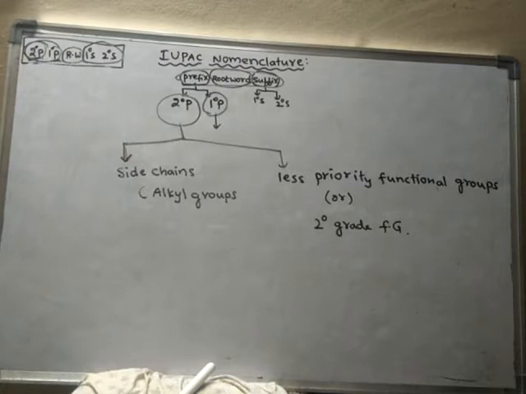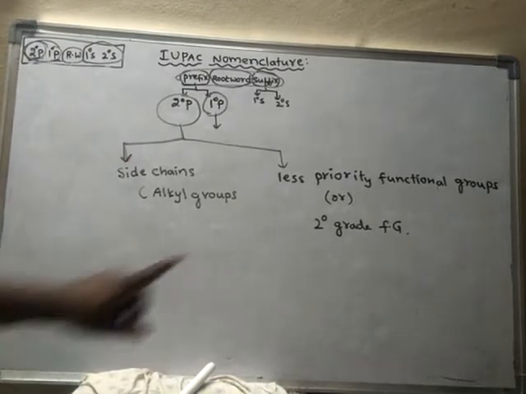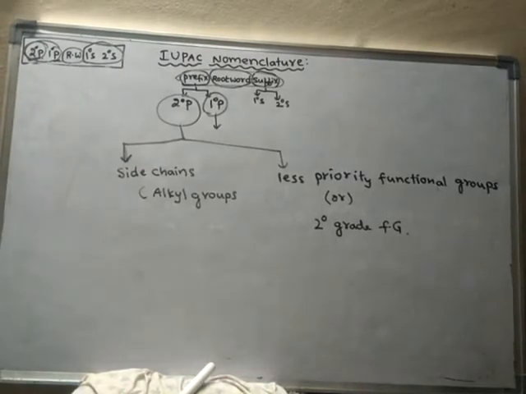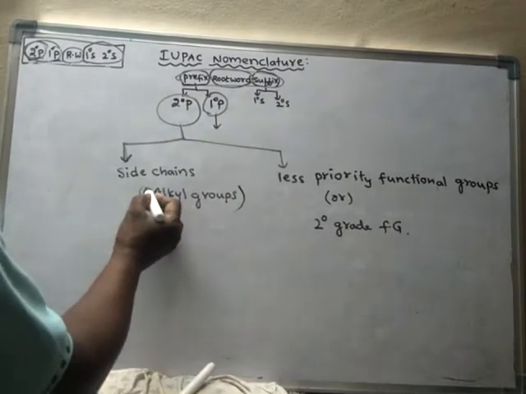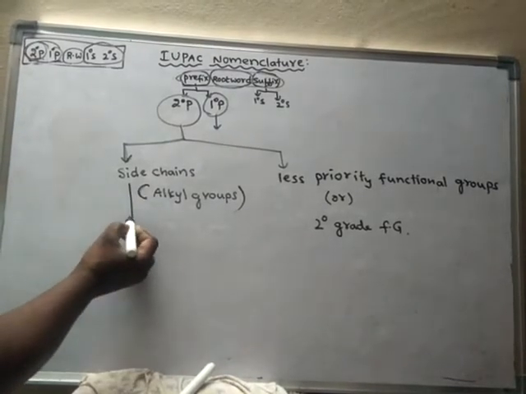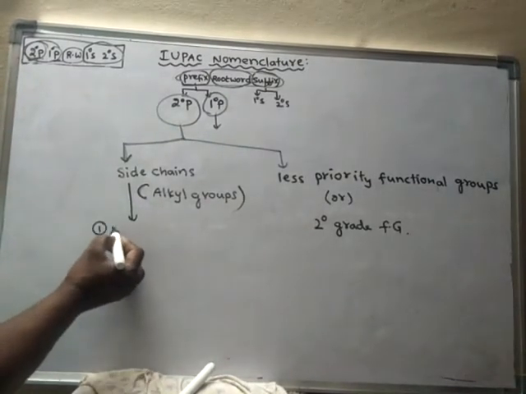They should be written as secondary prefixes. So side chains, what are side chains? There are several types of side chains, and they are called alkyl groups. These are of several types. They may be normal alkyl.